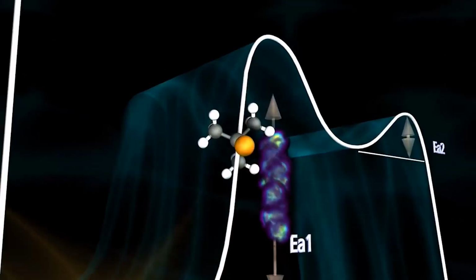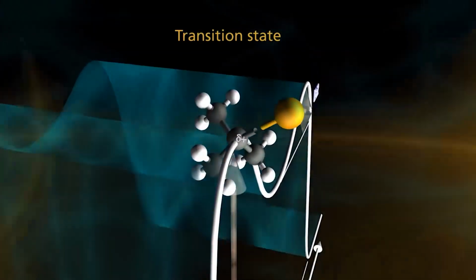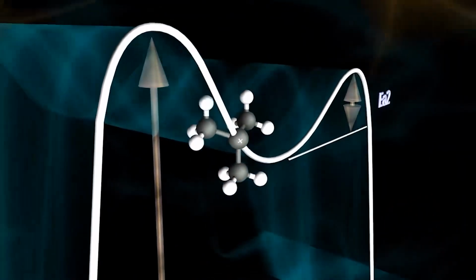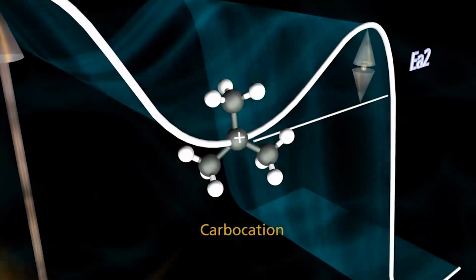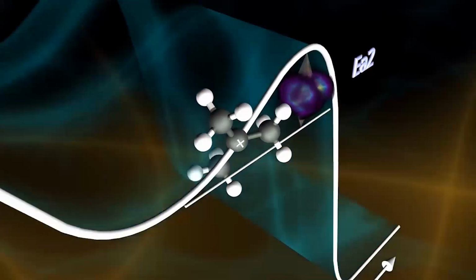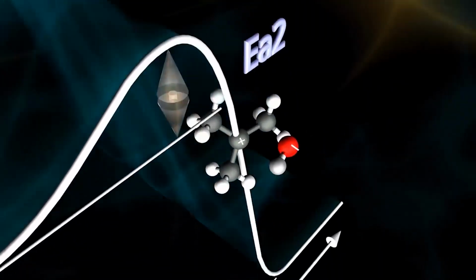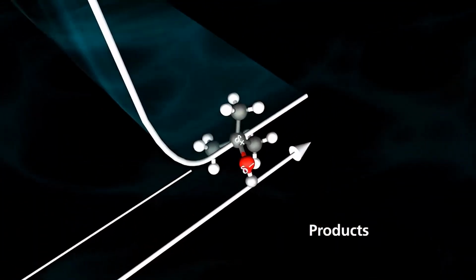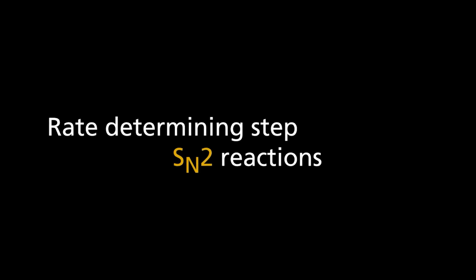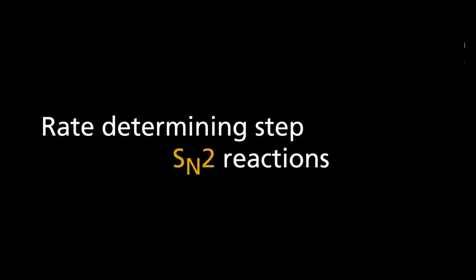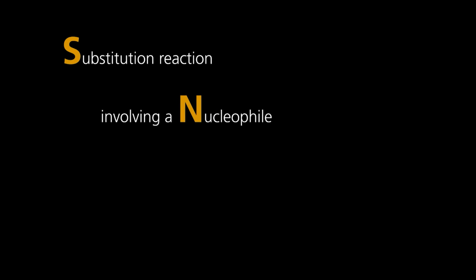So the entire reaction proceeds like this. A stable carbocation is formed, which subsequently results in the formation of the stable product. In an SN2 type reaction, the rate determining step involves both the OH minus and the alkyl halide.